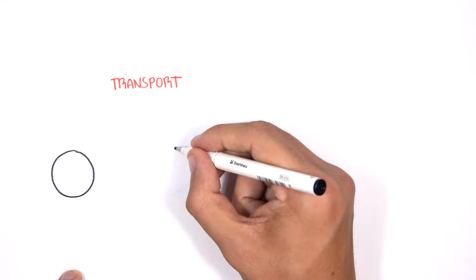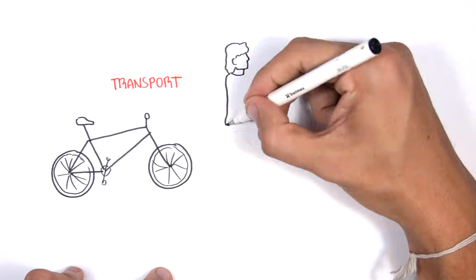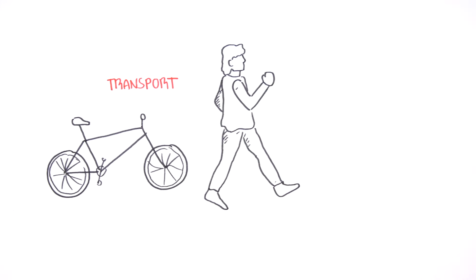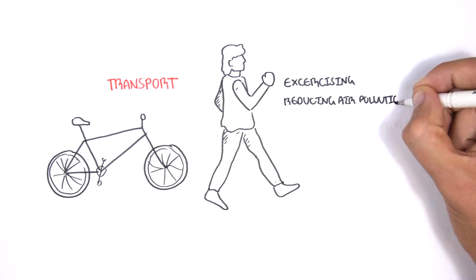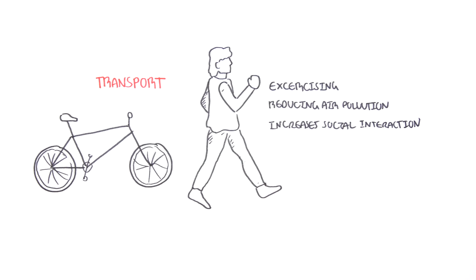Finally, transport. Cycling and walking promote health by exercising, reducing air pollution, and increasing social contact. Access to transportation is also important, especially for people living in rural and remote areas that require medical attention from elsewhere. And those were the social determinants of health, according to the World Health Organization.